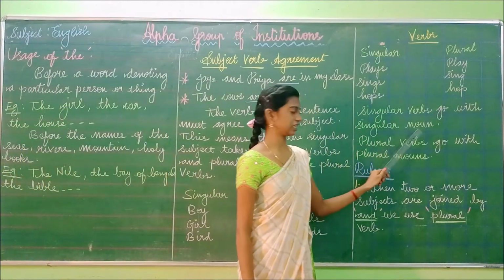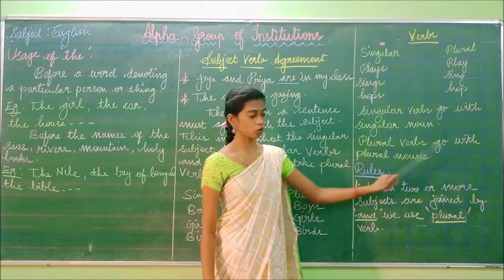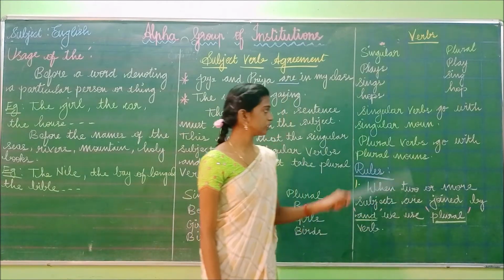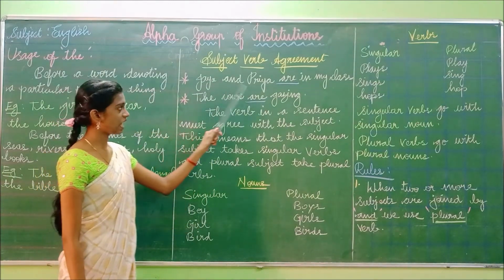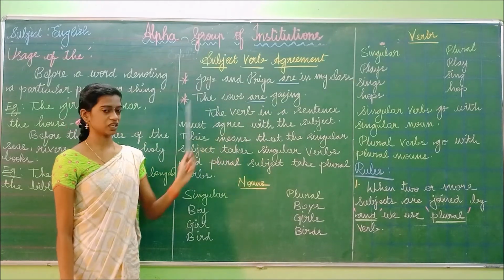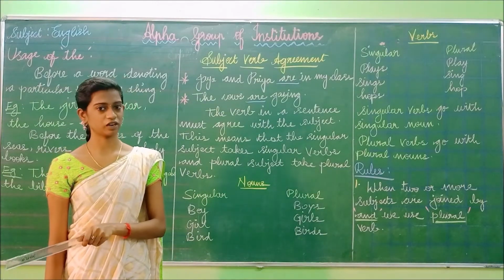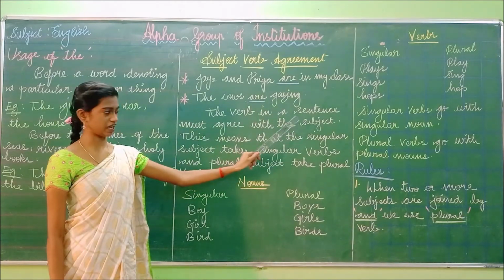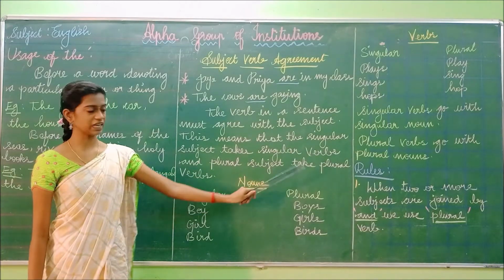Have you understood? Singular verbs go with singular nouns. Plural verbs go with plural nouns. This won't change. You should not change that. I will repeat the first: Jaya and Priya are in my class. The cows are grazing. If the subject is singular, you have to use the verb in singular. If the subject is plural, you have to use the verb in plural form. The verb in a sentence must agree with the subject. This means that the singular subject takes singular verbs and the plural subject takes plural verbs.